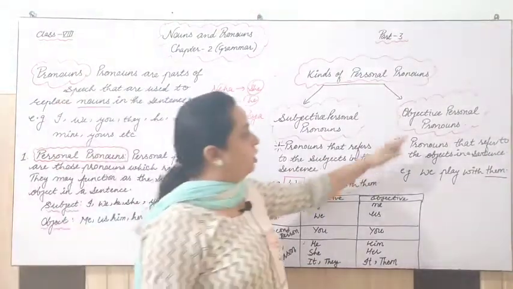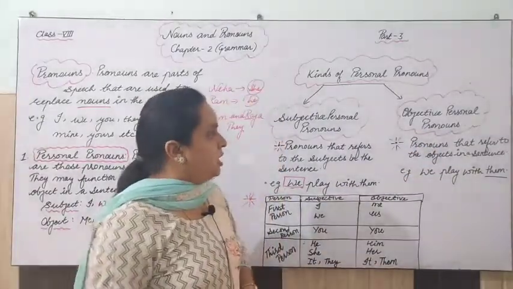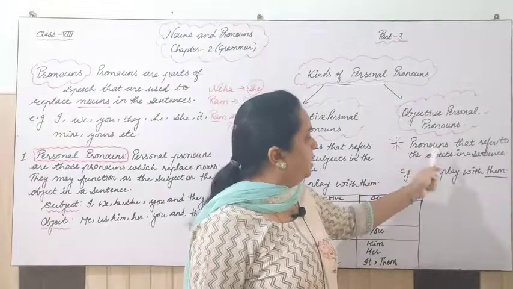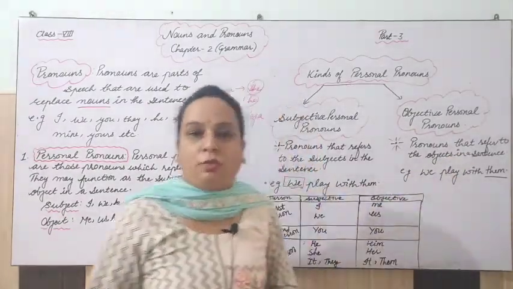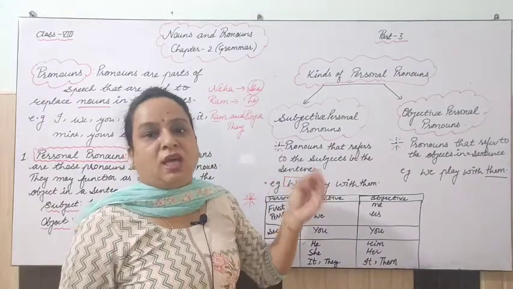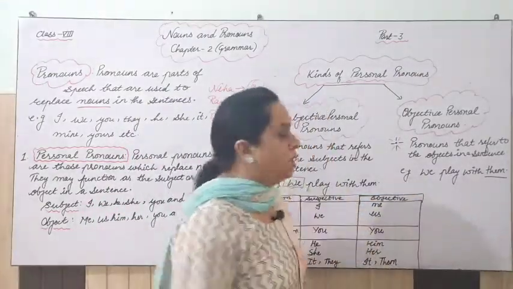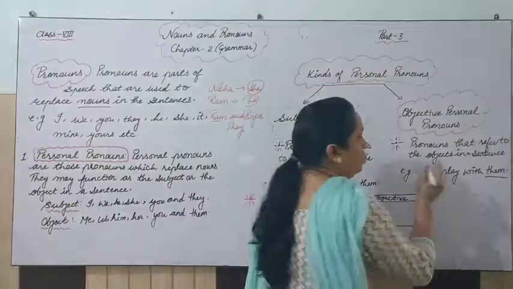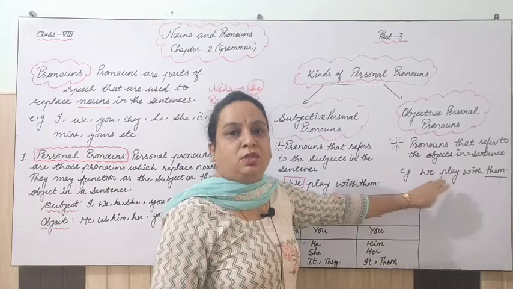So this will be a subjective pronoun. Let's see the second one, objective personal pronoun. So what does it say? That pronouns that refer to the objects in a sentence. And what is the position of the object? The object remains after the verb. So we play with them, right? We is also a pronoun, but that is a subjective personal pronoun.